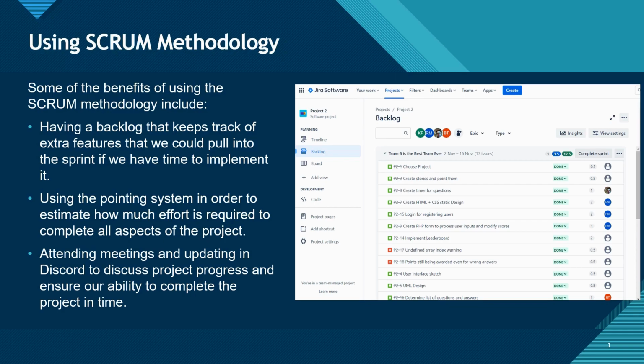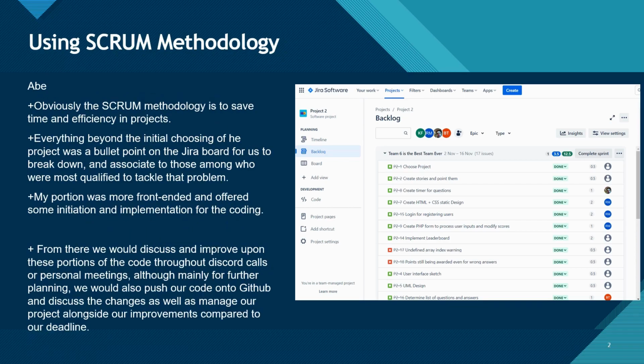Okay, Scrum methodology is a way that we can both use and save our time and manage it well. In the scope of this project, the main issue that we had was how much we wanted to accomplish and how little time. Scrum definitely helped with that the most. The way that we set it up was, if you look over to the right, you're going to see that the first thing we have is choose our project.